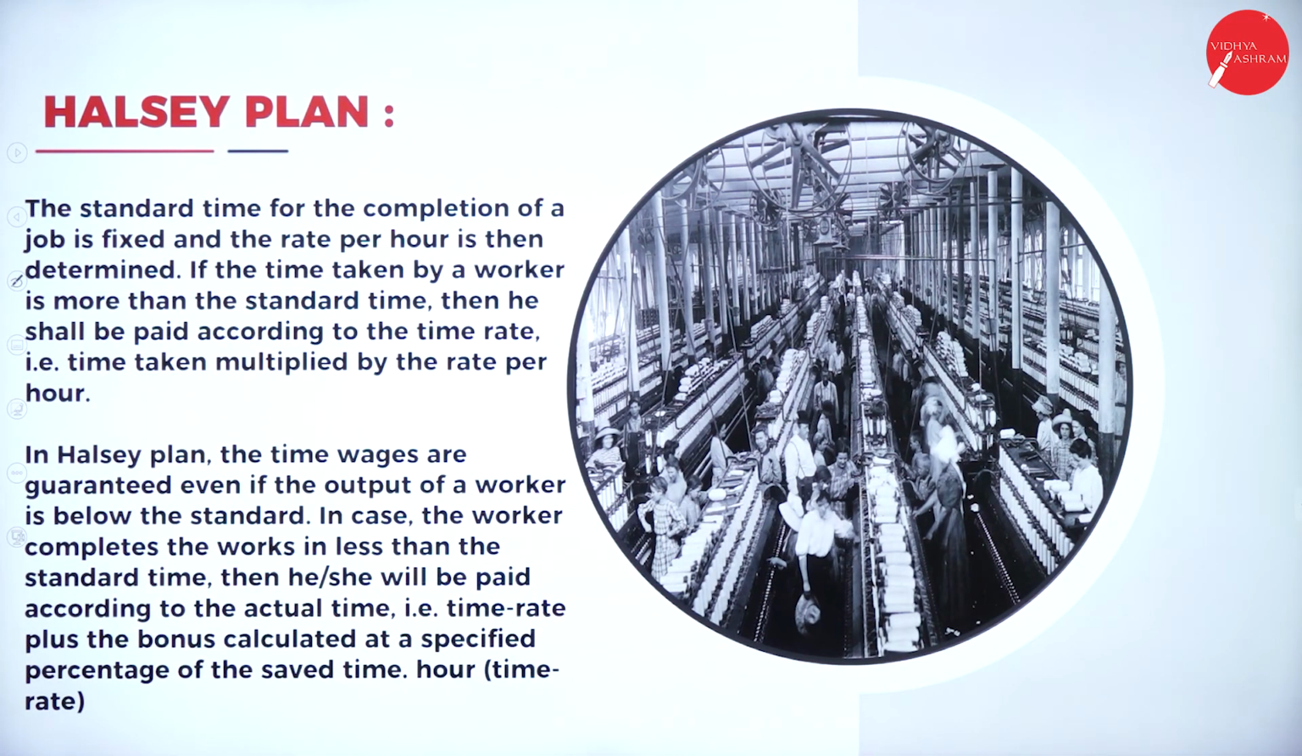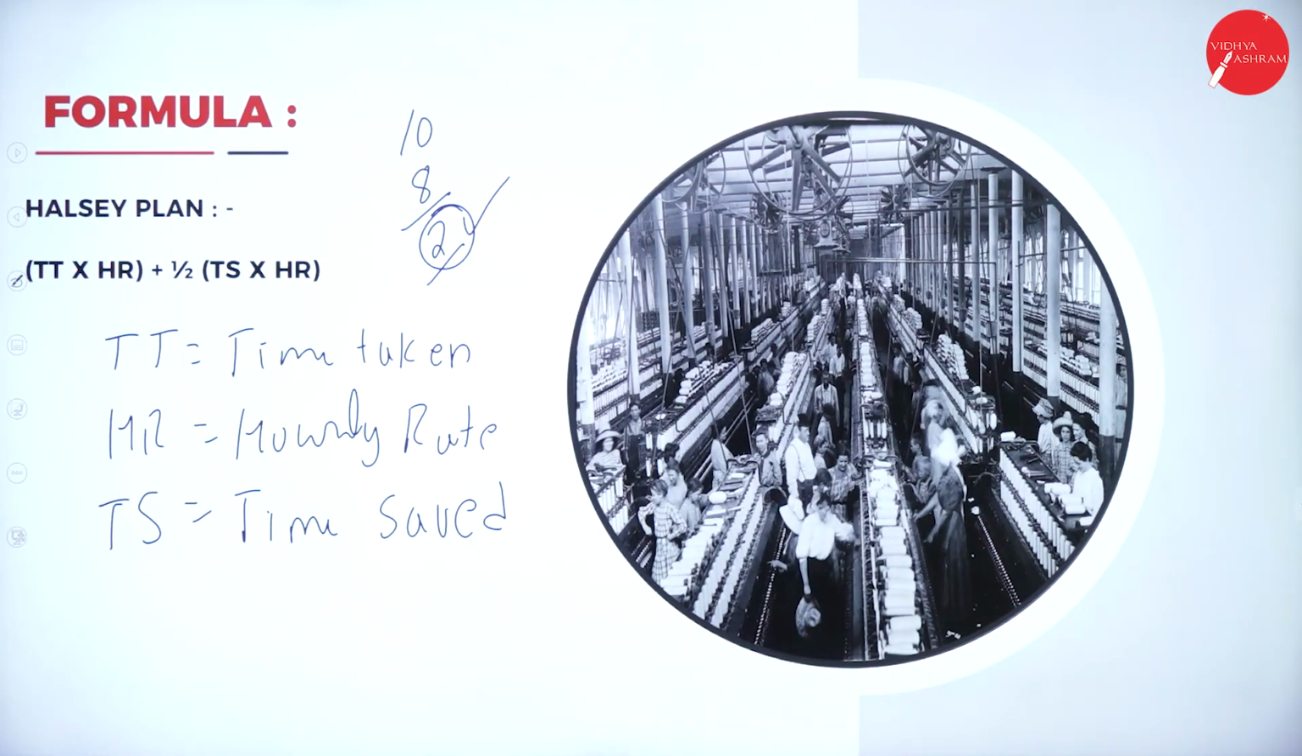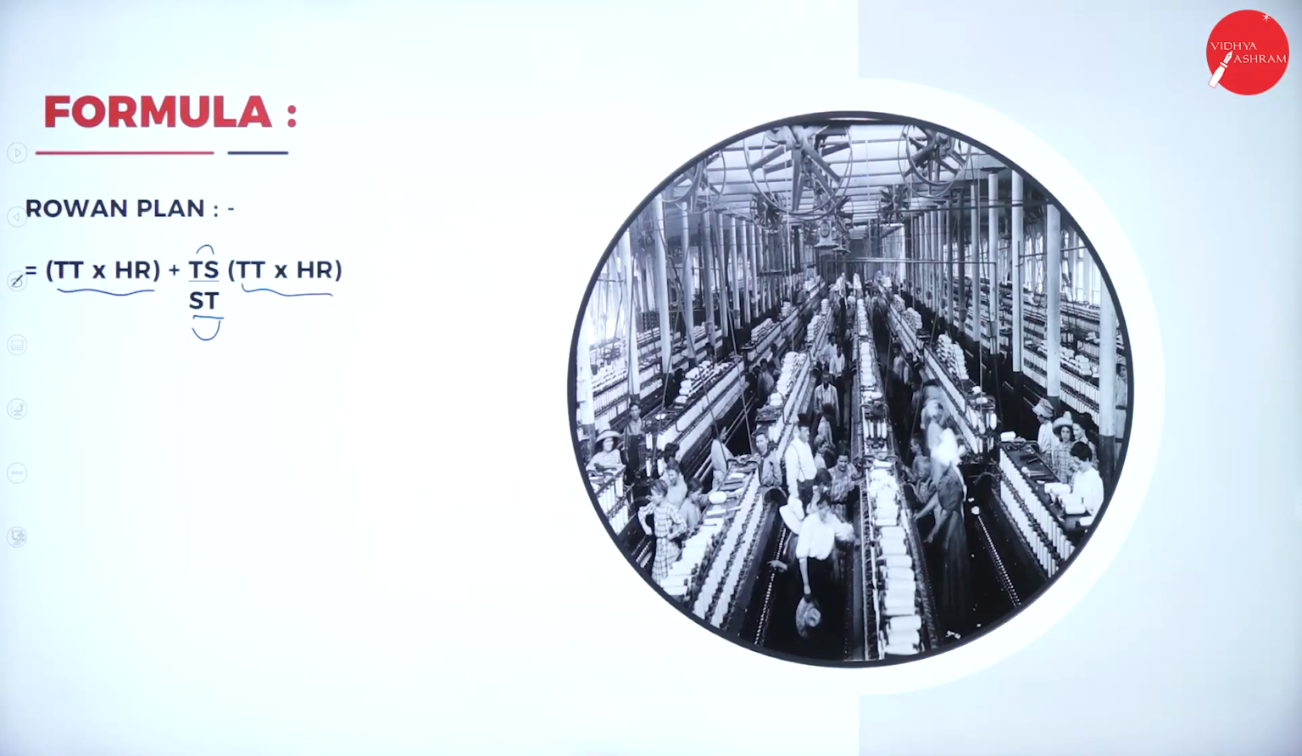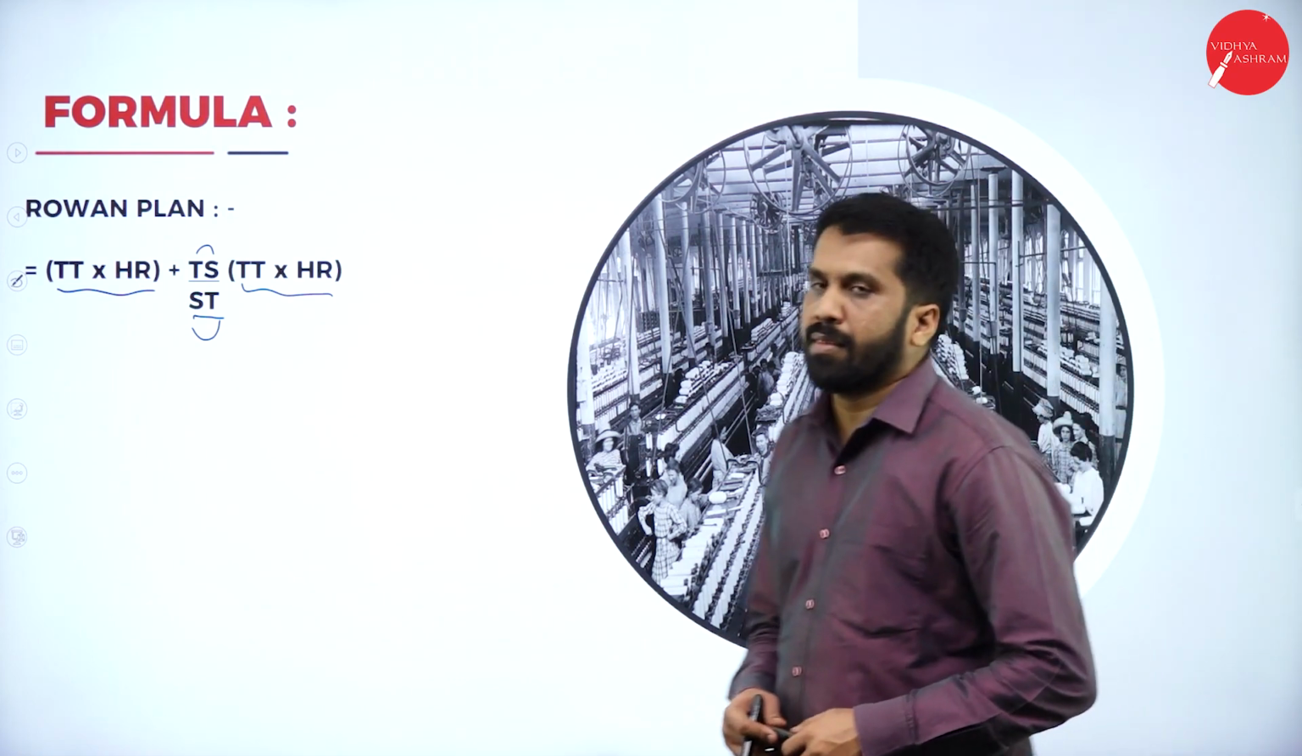If they ask for a 5 marks theory, you can write this. So these are the formulas for your Halsey plan. Along with that, you have abbreviations for time taken, hourly rate as well as time saved. And one more is there, that is standard time. It is not given here, I'll explain it at the time of the problem. These are the Rowan plan and the formula for your Rowan plan.